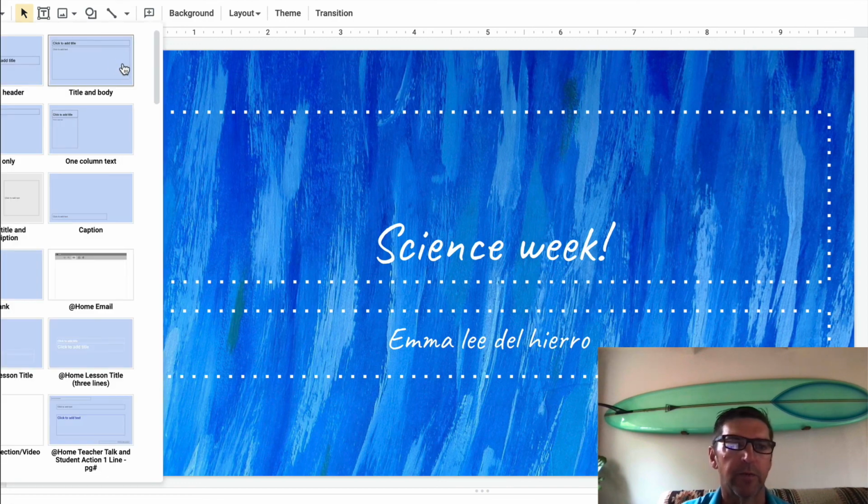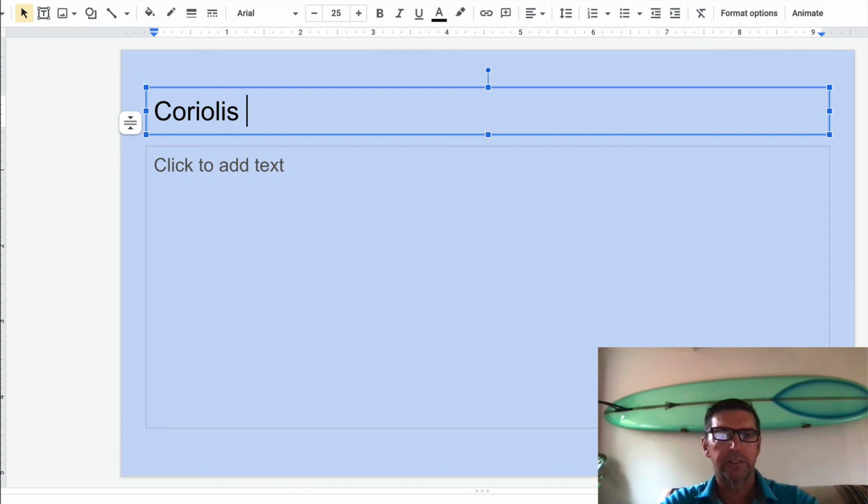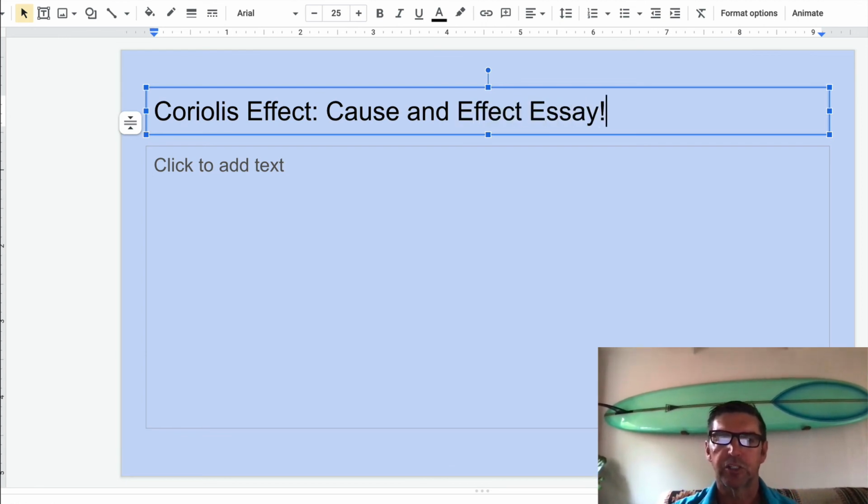Coriolis effect. I'm going to make one for Emma right now. Coriolis effect. Cause and effect essay. So she's going to put all this here. She's going to put together a nice first essay, and she will be ready to go. All right, let's go into our groups. Let's get our evidence. And then if you get that quickly, you can start working on your essay.